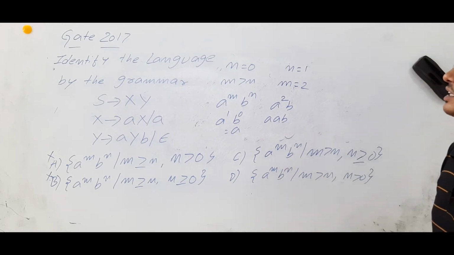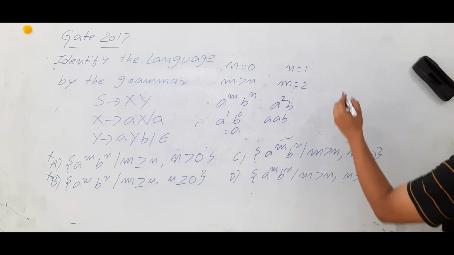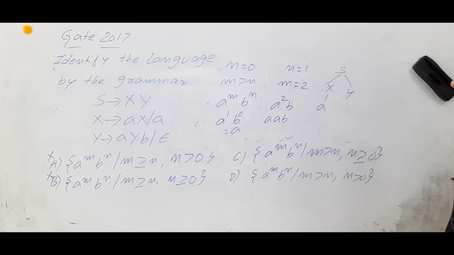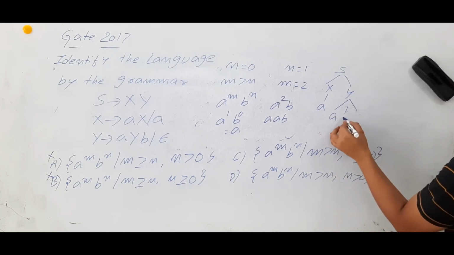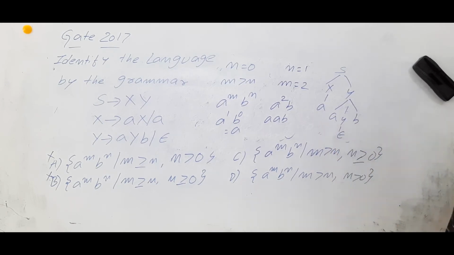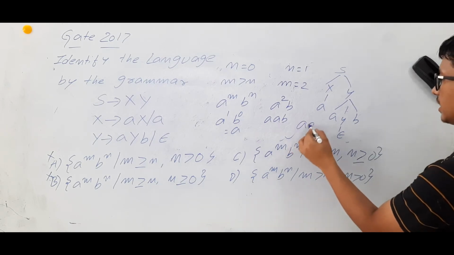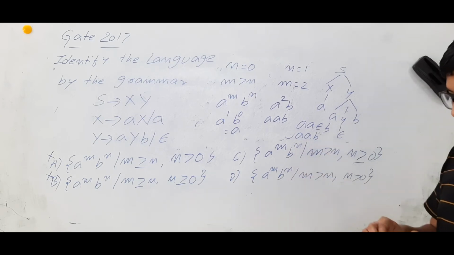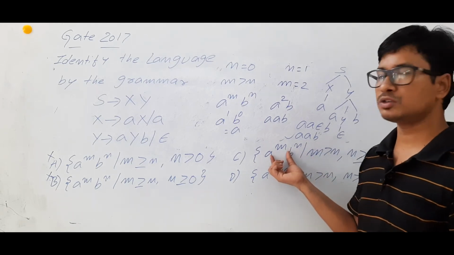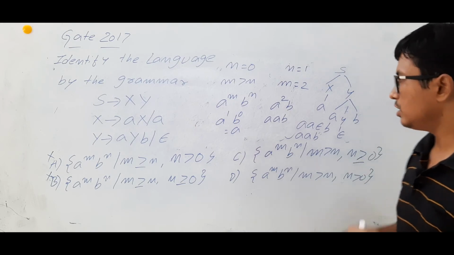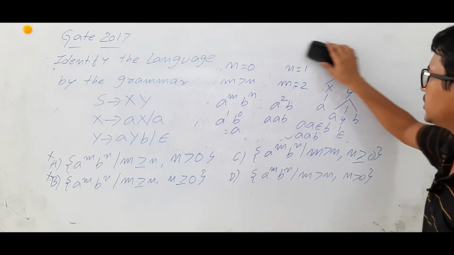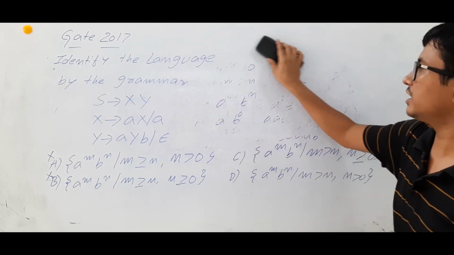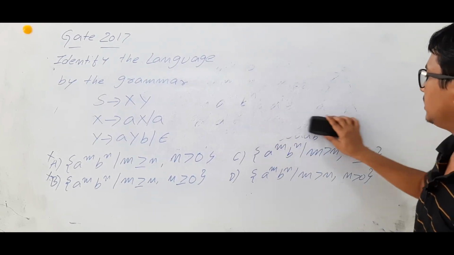I will check whether it can be generated from this grammar or not. S derives xy, x can derive a, y can derive ayb, and y can derive epsilon. So I can generate a epsilon b, which is nothing but AAB. So AAB is a string belonging to this language and can be generated. Somewhat I can say that option C is looking correct, but it is a GATE exam. We should not take a chance. How can we solve it?